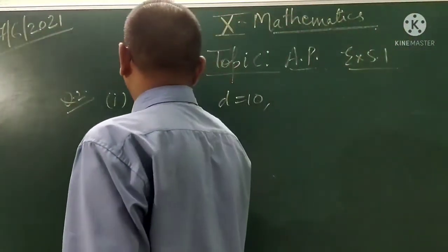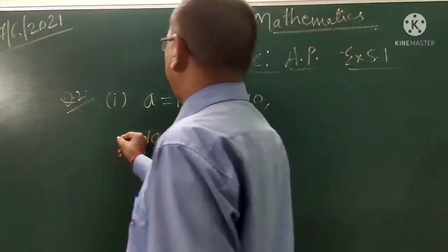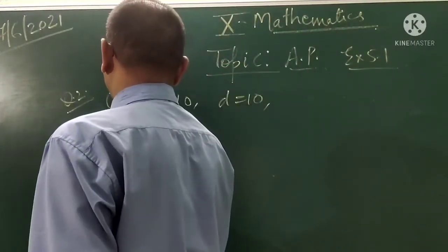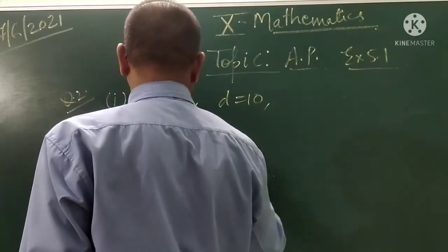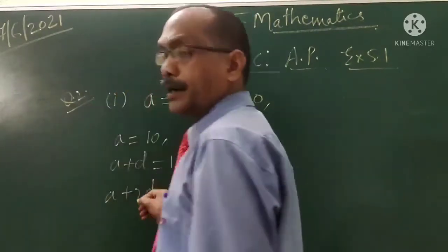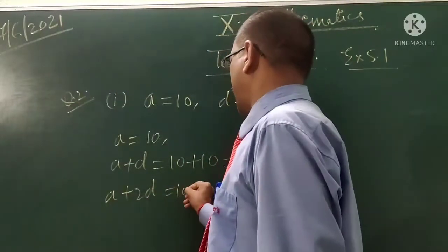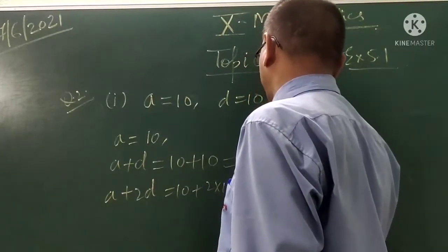So here the first term is 10. Next term is A plus D, which is 10 plus 10 is 20. Then next A plus 2D, which is 10 plus 2 into 10, it is 10 plus 20.